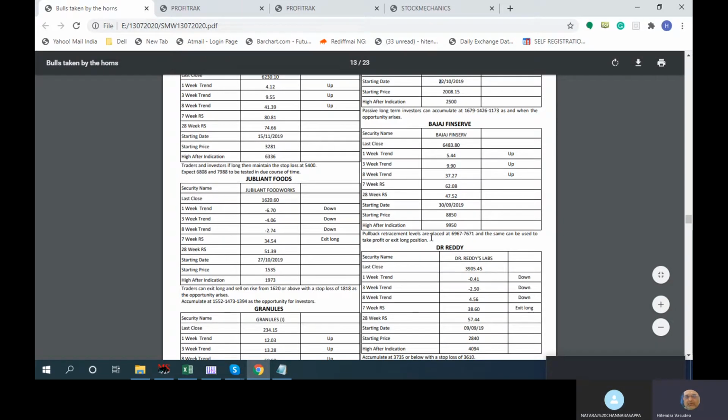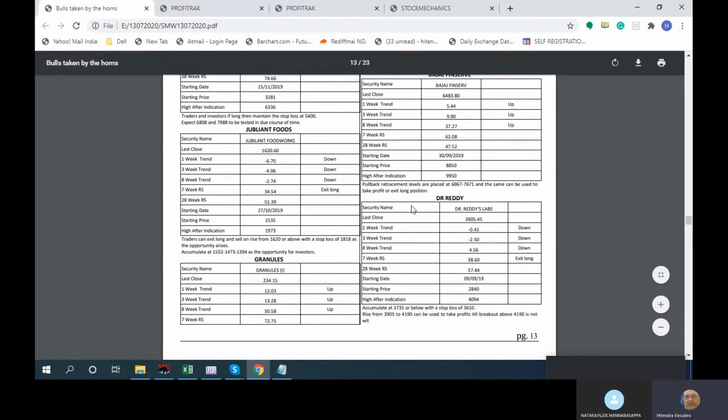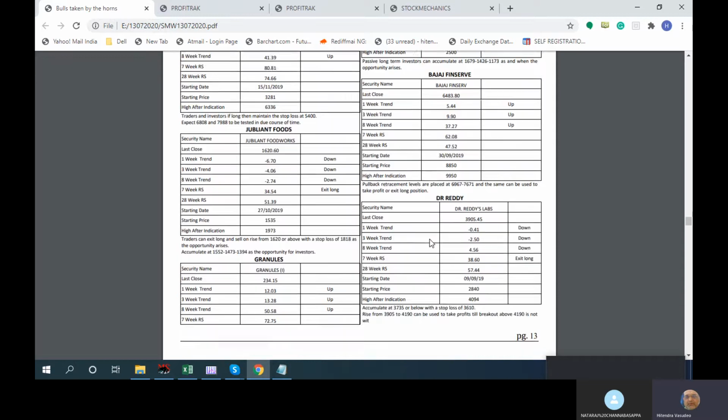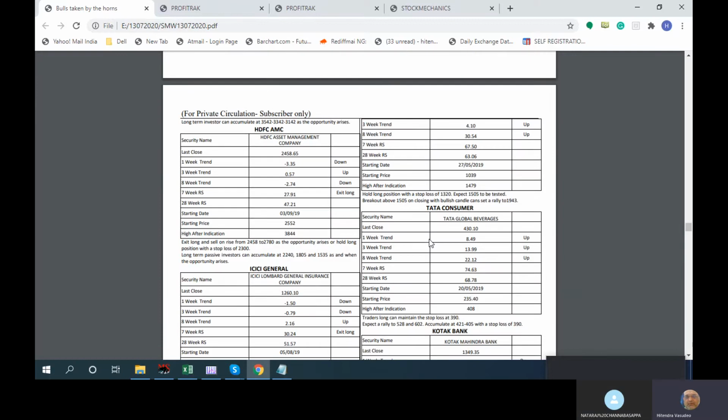Now Bajaj Finserv was down, and we said that these pullback levels are for exit. So in the crash we had given levels all the way down to 3850, and all those levels were accumulation levels when we were going down. So the updates are there. It is not just a trading idea.